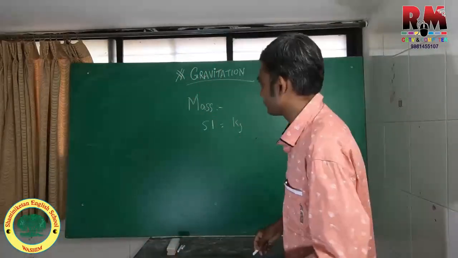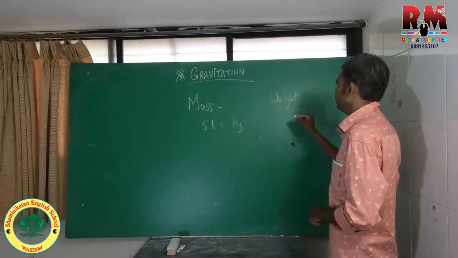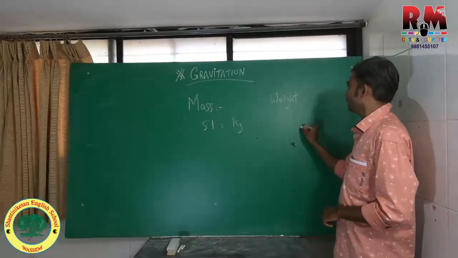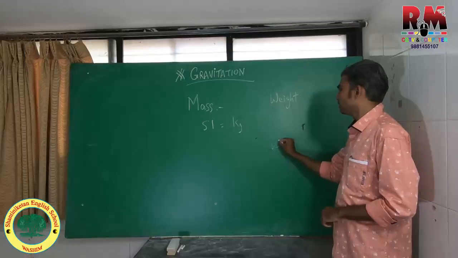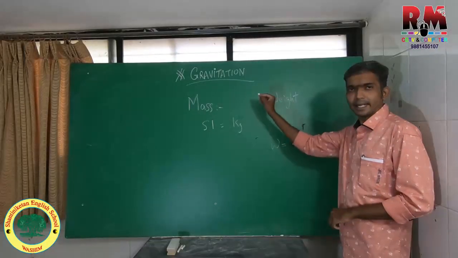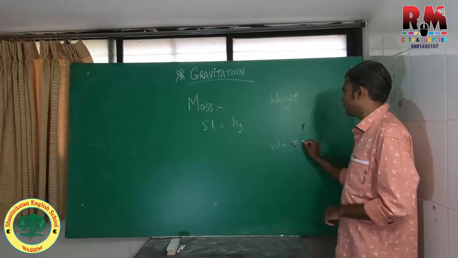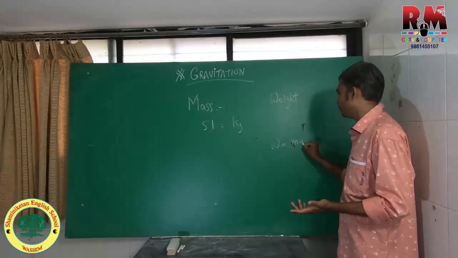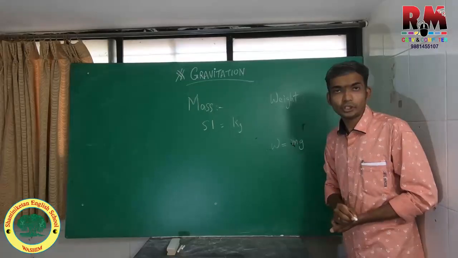The force acting on a substance by the gravitational force. So weight is given by the product of its mass m into the acceleration due to gravity, that is gravitational pull on it, that is g.